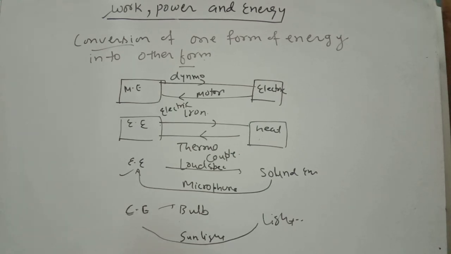And also light energy converts into electrical energy. If you convert light to electrical energy, then you use a solar cell, or you can also use a photo cell.